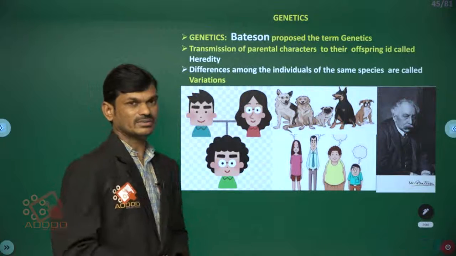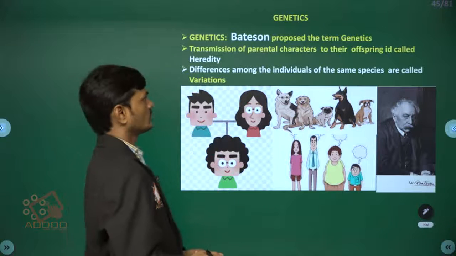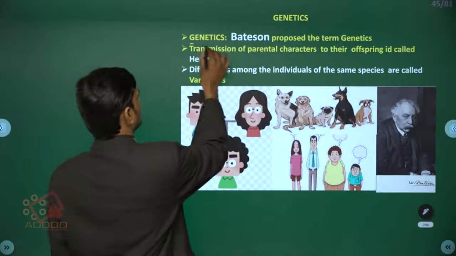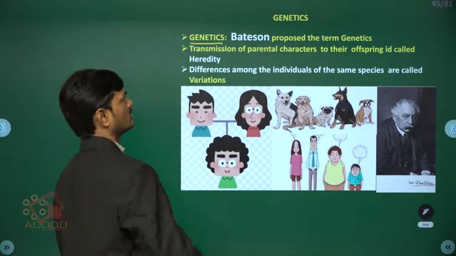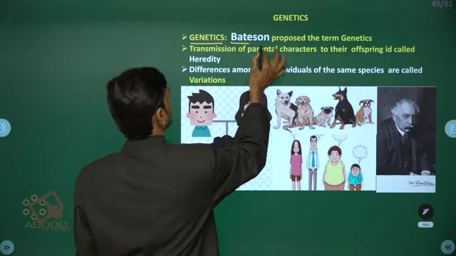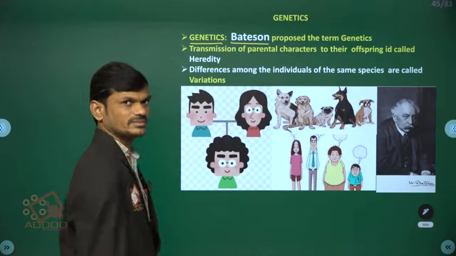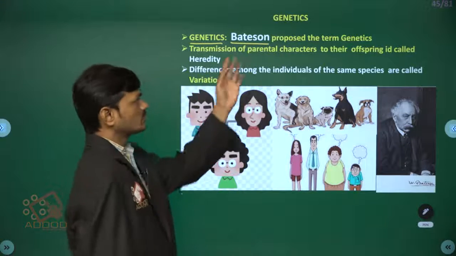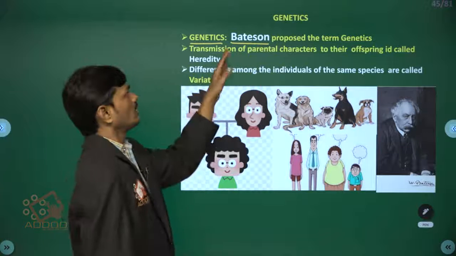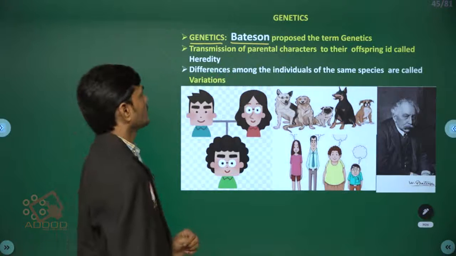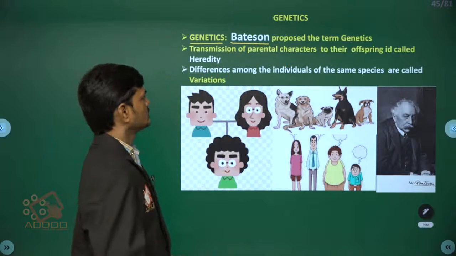Right, we are starting genetics. The term genetics was first proposed by Bateson, a scientist. Now what is genetics?